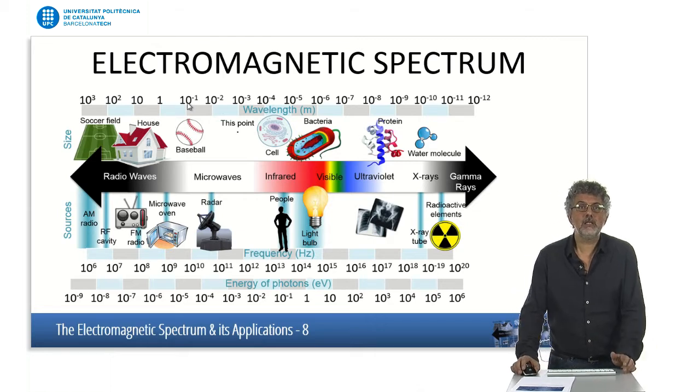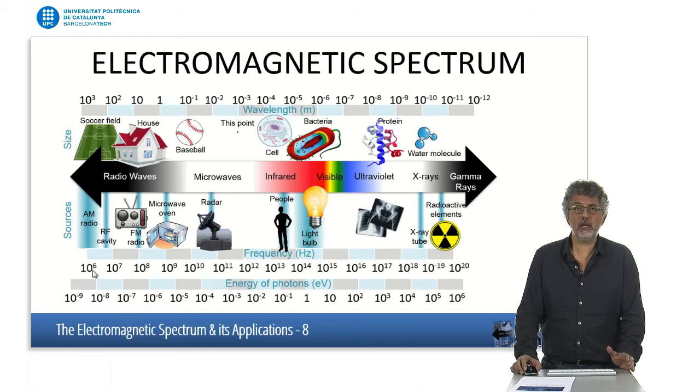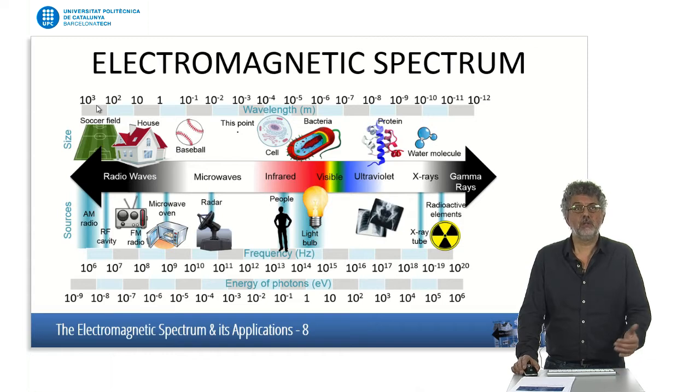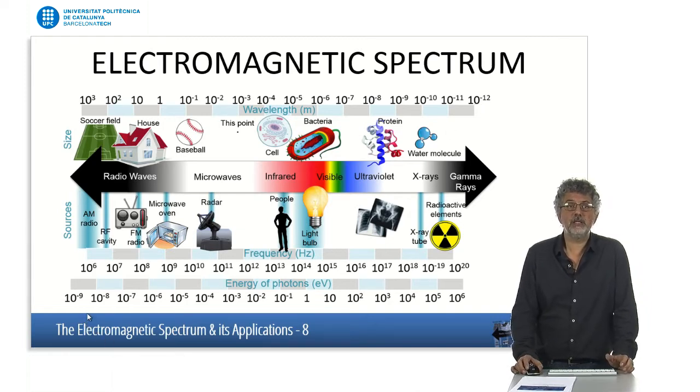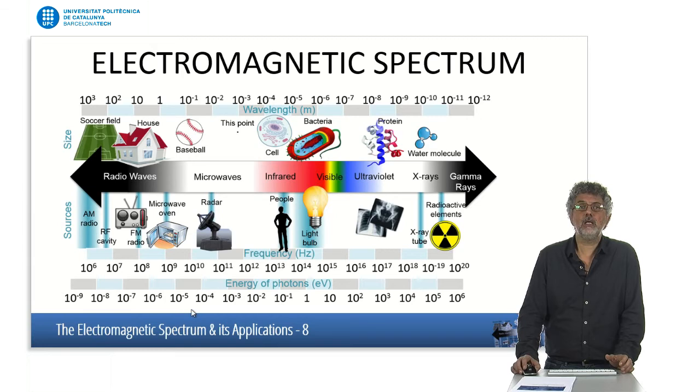So, we can see that as the frequency increases, 10 to the 6 will be 1 megahertz, and we are going all the way up to 10 to the 20. The wavelength decreases. That would be a wavelength of 1 kilometer, and we go all the way down to 10 to the minus 12 meters. We can see also that as the frequency increases, the energy of the photon increases.